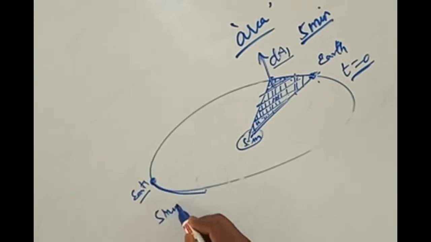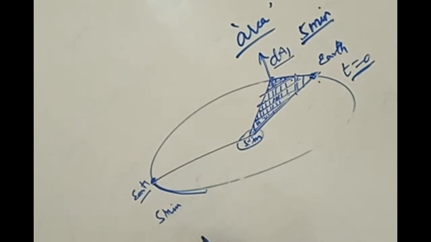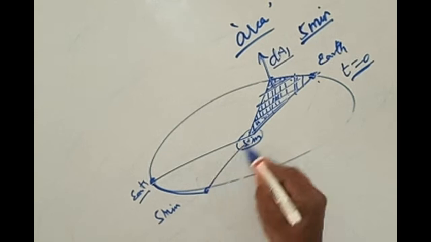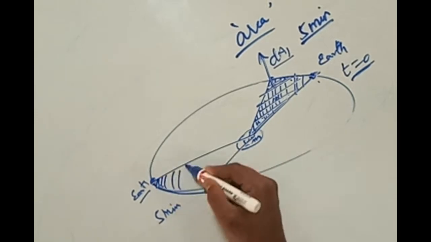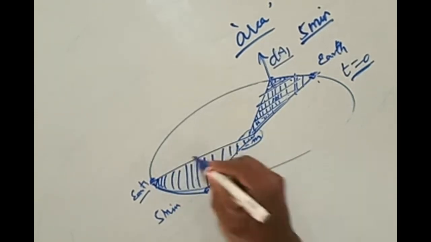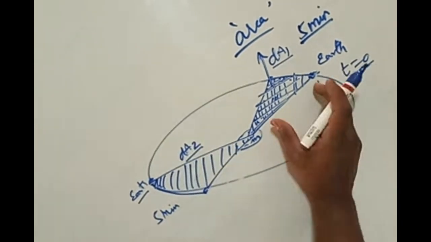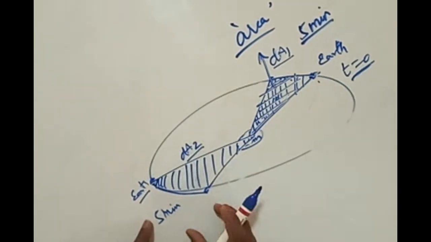Again, if you take 5 minutes, this is the actual path where the sun and earth are present. Now after 5 minutes, it would cut somewhere here. Again, there is some other area enclosed here. This is the area we call dA2. dA1 is the area swept at some location. dA2 is the area swept at some other location.